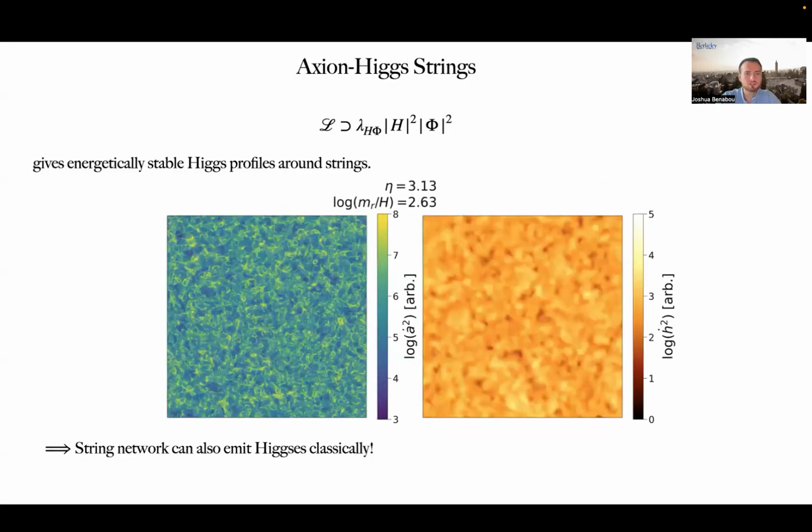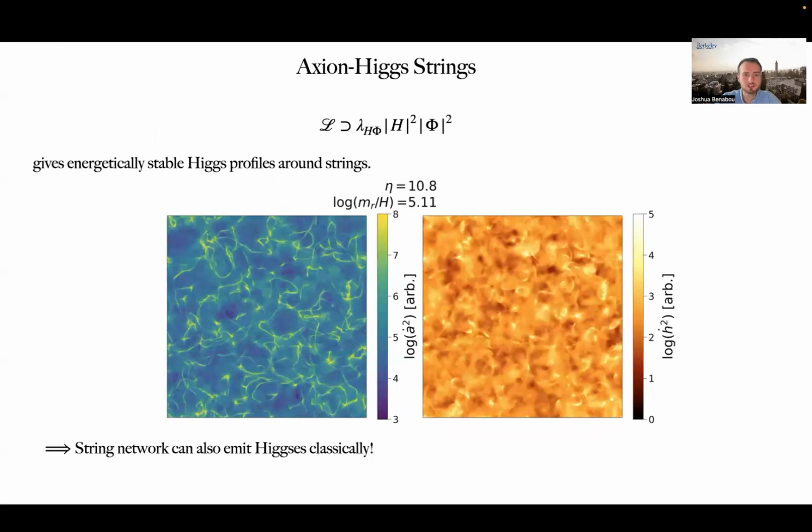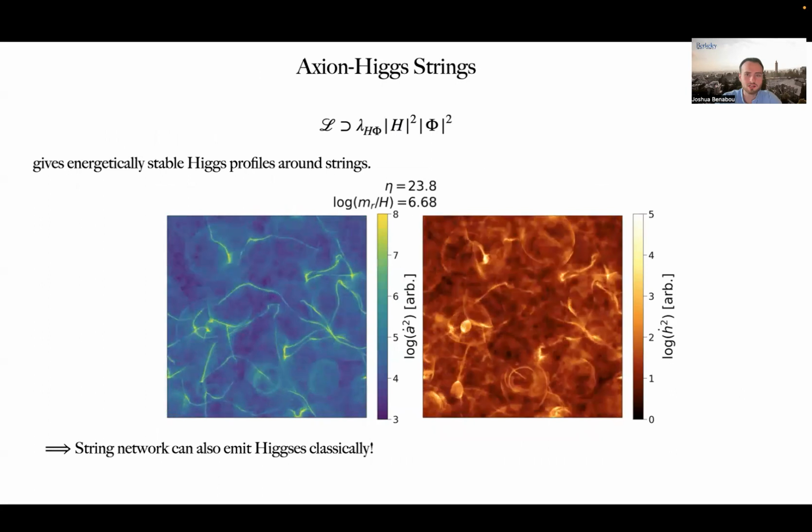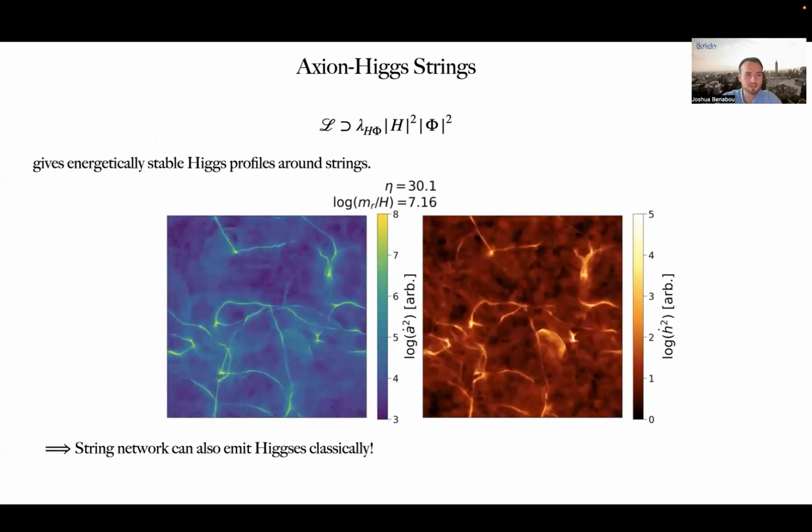In this work, we also consider the direct emission of standard model Higgs particles from the network, which can occur if we have a quadratic coupling of the standard model Higgs to the PQ field, as this gives energetically stable Higgs profiles around the strings.